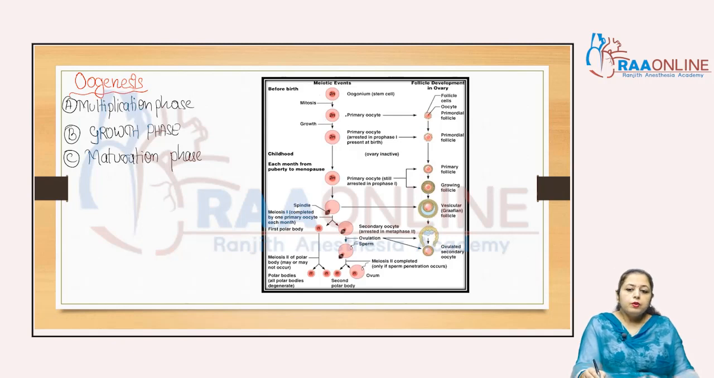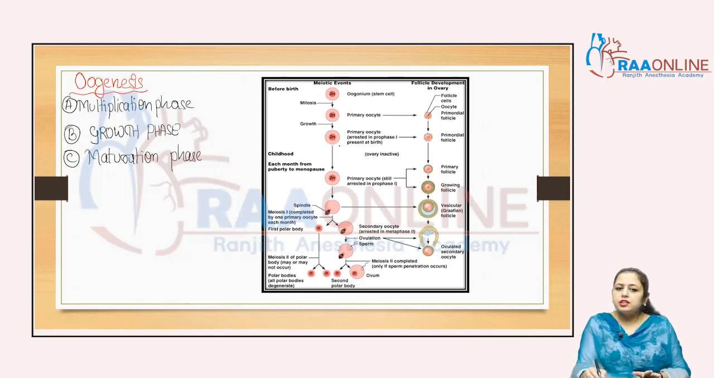Now in the primary oocyte, which is a diploid cell, the growth phase occurs. The primary oocyte is arrested in prophase 1, which is present at the time of birth. Oogenesis up to this stage is completed by the 25th week of pregnancy if the child is a female fetus. So the primary oocyte stays arrested in that stage till puberty.